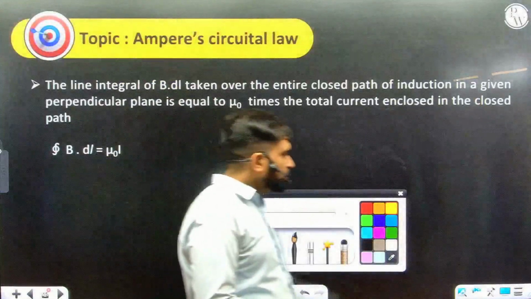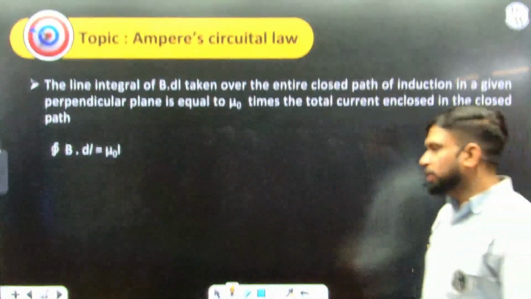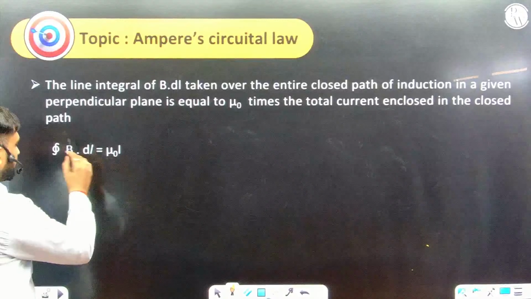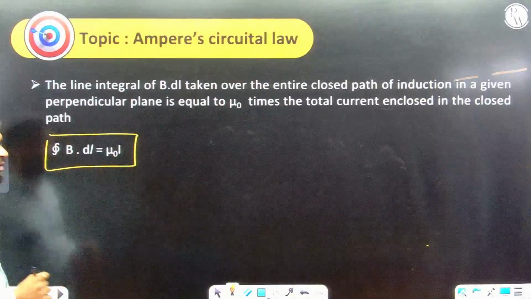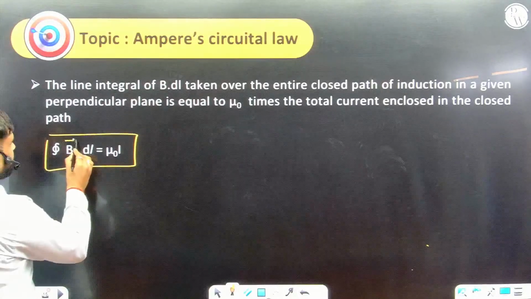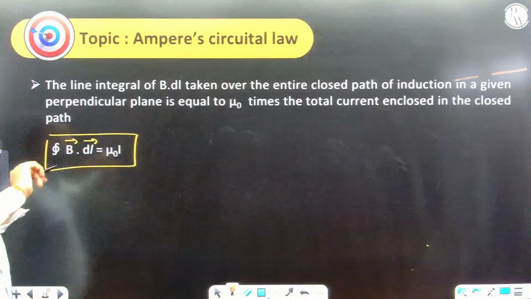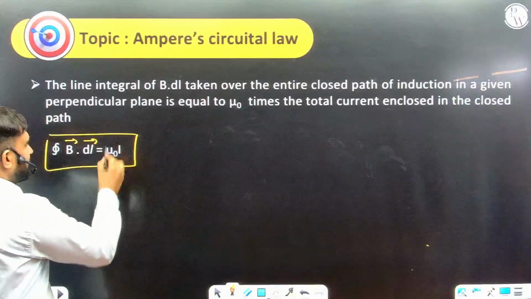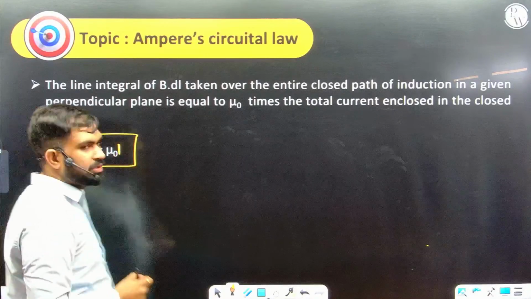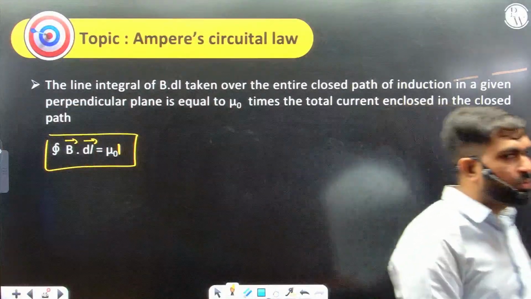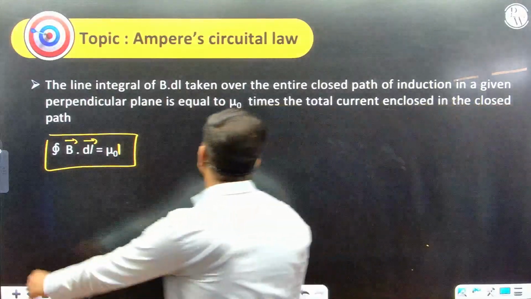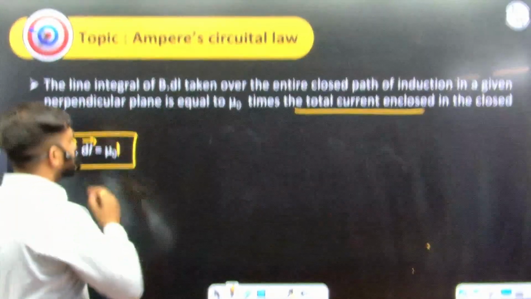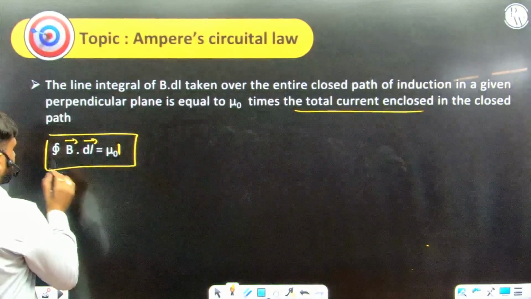Now you would have heard about Ampere's circuital law. This thing we used to find the magnetic field due to this current carrying wire itself. The statement of Ampere's circuital law is important. It says that the line integral of B dot dl around a closed loop, we can say a closed path, is directly proportional to the current enclosed or the current passing through the plane of the loop. Enclosed in the loop means current passing through that closed loop. So that's your Ampere's circuital law.